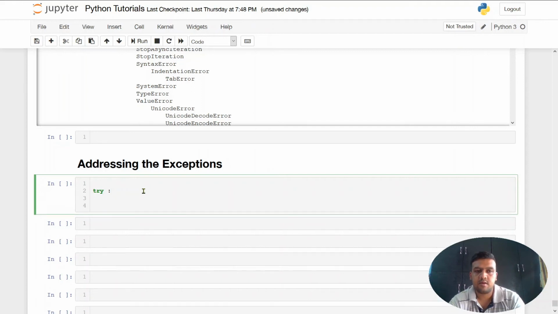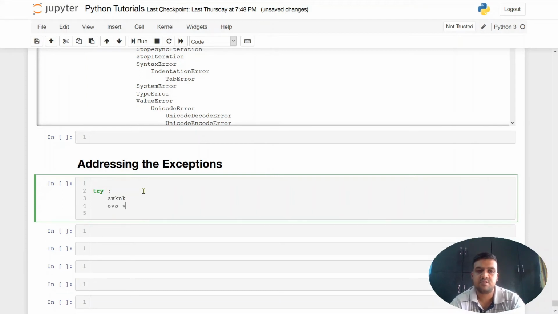Then we'll write whatever code we feel can be fishy in nature and might cause an exception. We write that code in the try block, which is a single tab space away from the original block of code in which we are writing. So this is just a marker code, and then we'll have the except block at the original tab space of try.